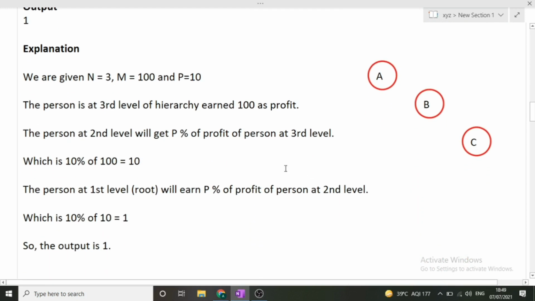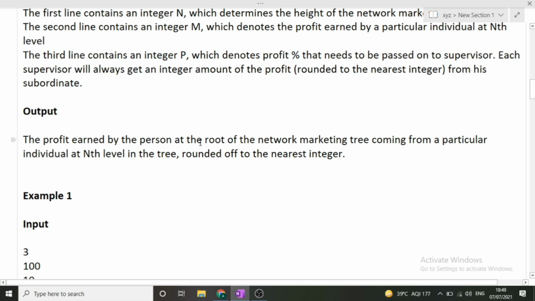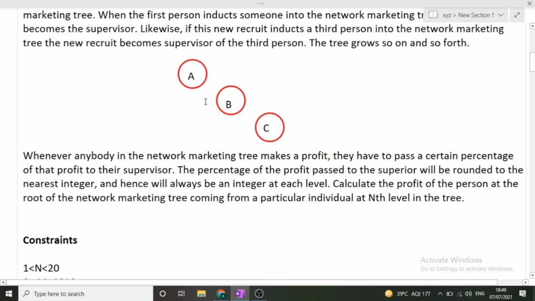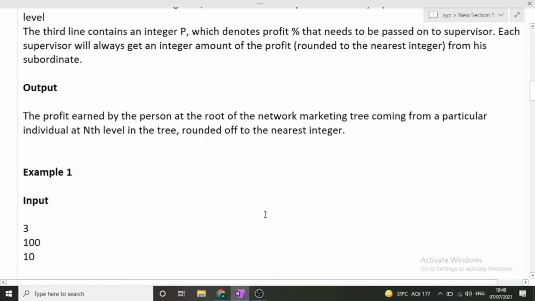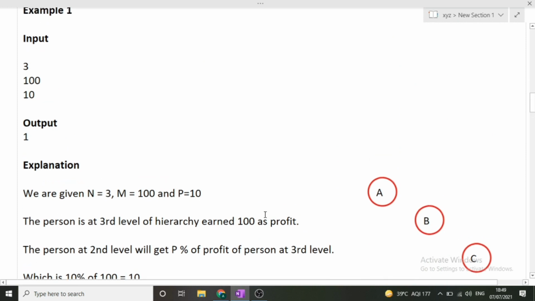Now one more thing: what we have to print in the end, what will be the output format? The profit earned by the person at the root of the network. That means the profit that will be earned by A, we have to print. I hope this is clear to you. Okay, now let's see the first input example.